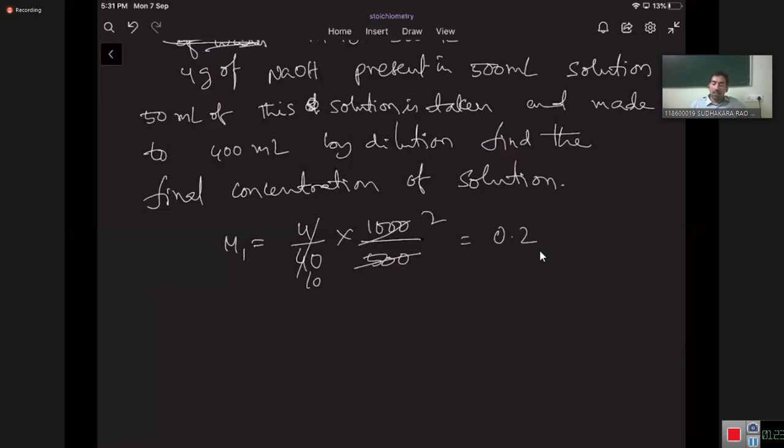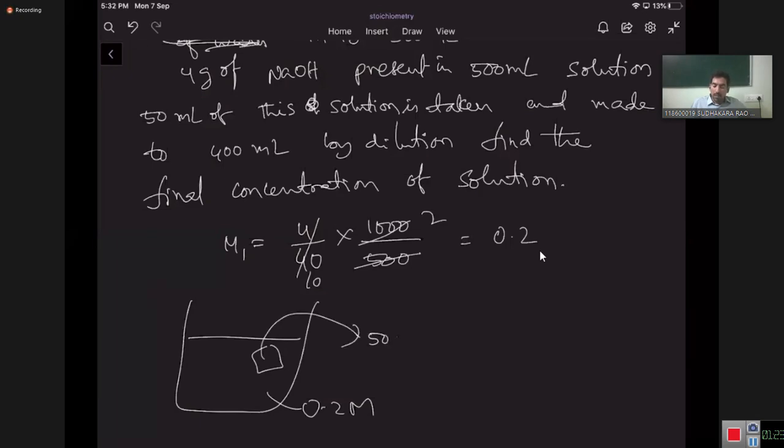Now a 50 ml of the solution is taken out from it. It is actually 500 ml whose concentration is 0.2 molar. Now from this 50 ml is taken out.